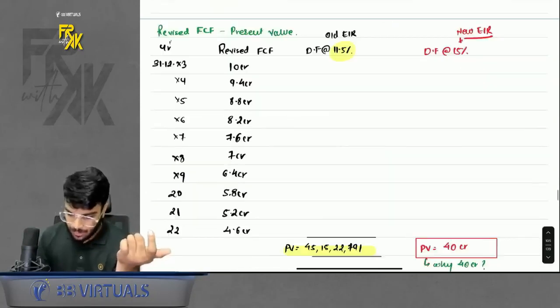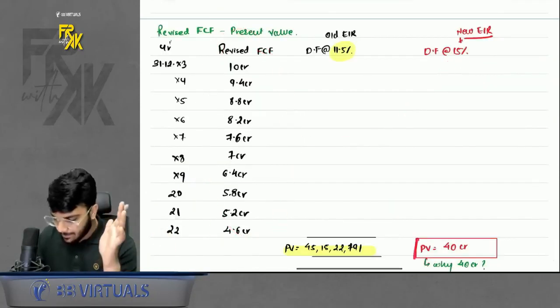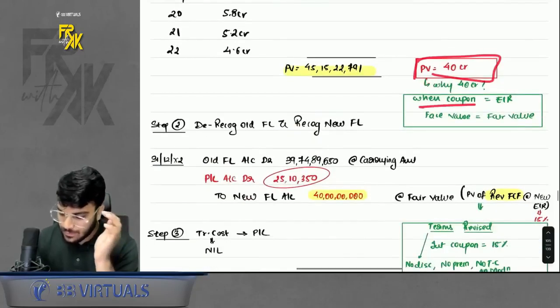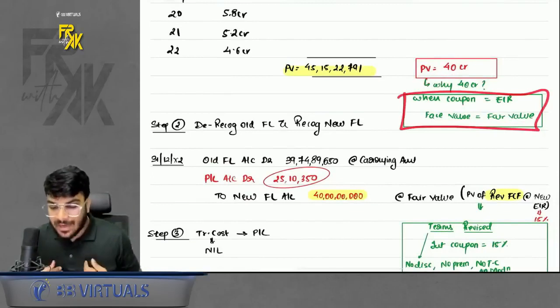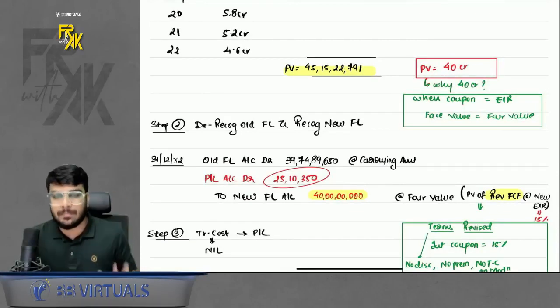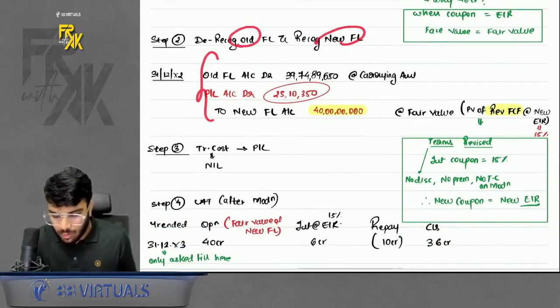If you want, you can compute. You can discount the revised cash flow at the new EIR, but it will come to 40 Cr only. Why? Because when the coupon and EIR are the same, face value and fair value are the same. These are the small shortcuts which I have given you so that you save some time in the exam. Do remember that part. Okay, so we removed the old, we recorded the new.